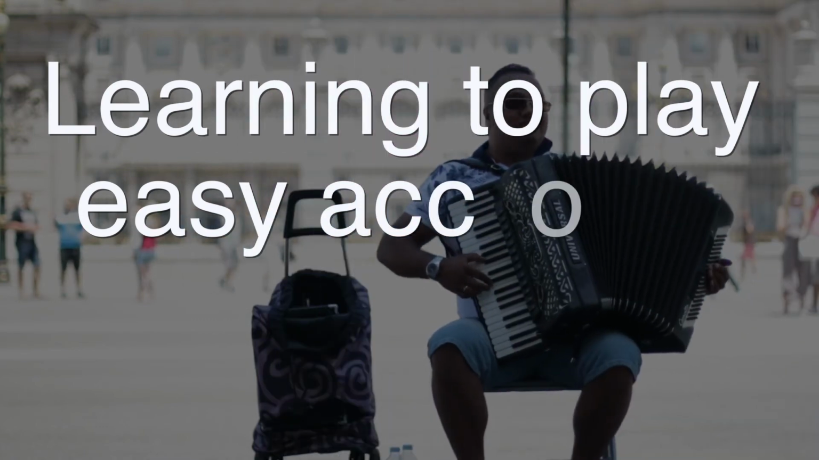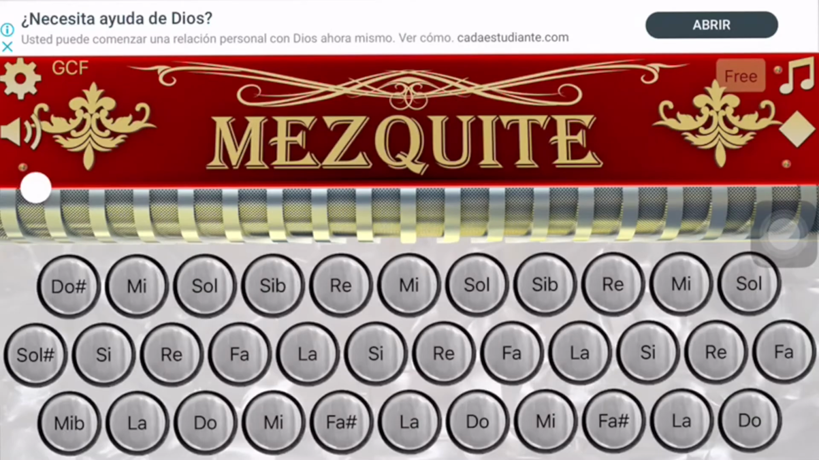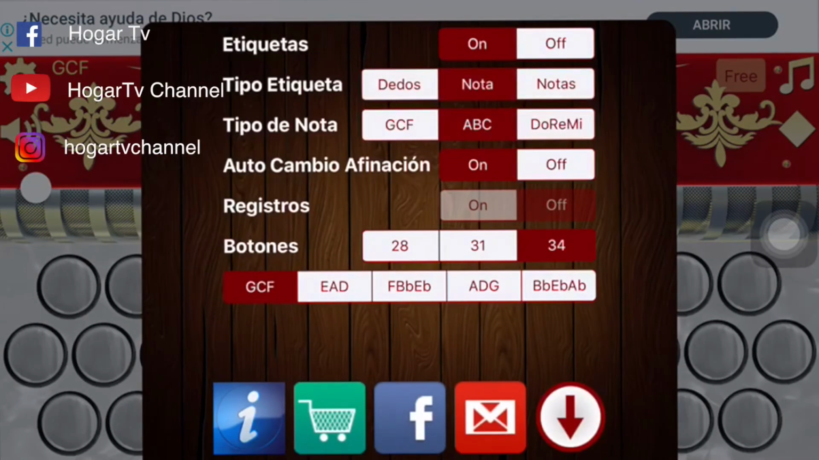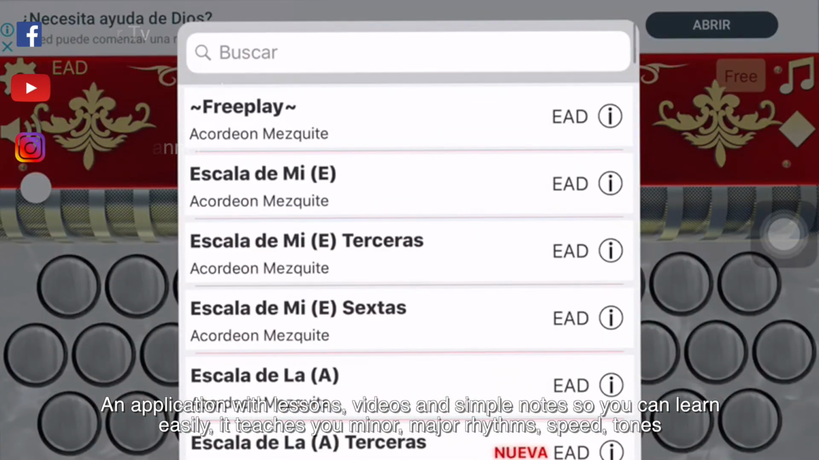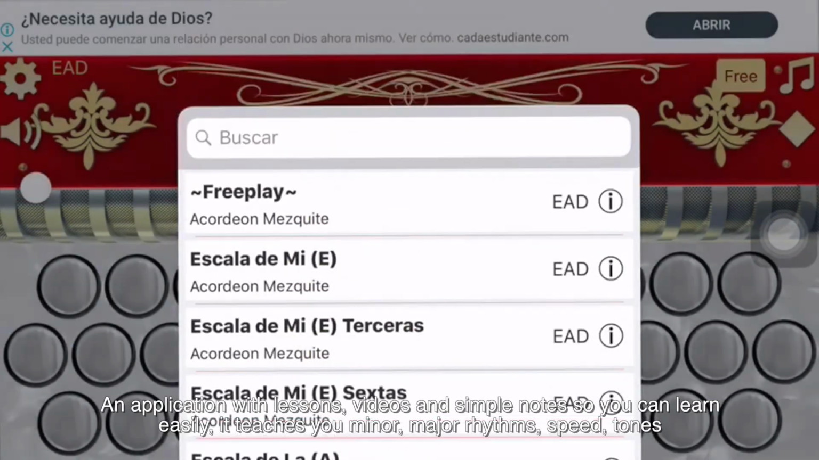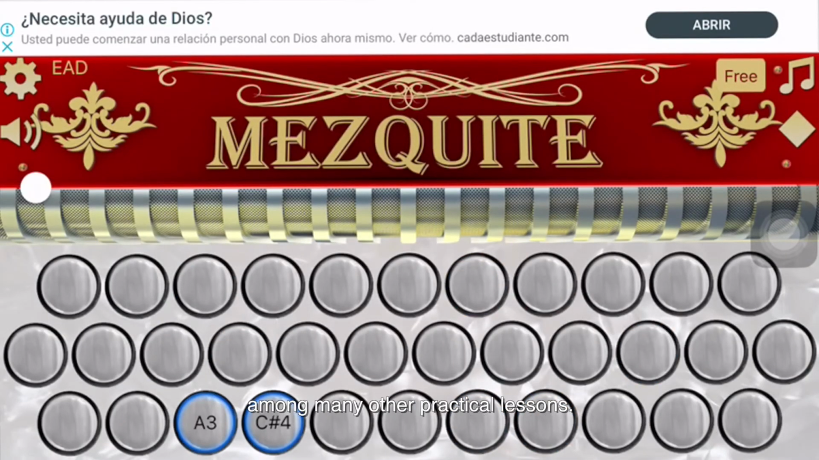Learning to play easy accordion. An application with lessons, videos and simple notes so you can learn easily. It teaches you minor, major rhythms, speed, tones, among many other practical lessons.